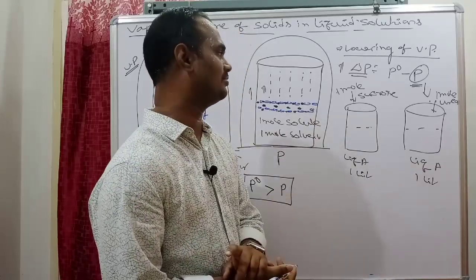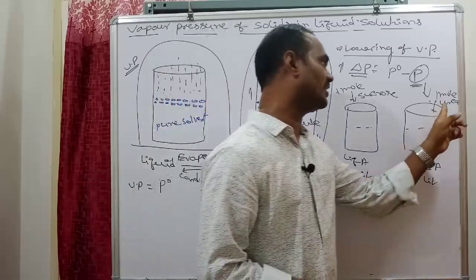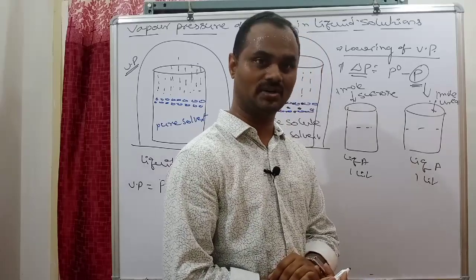In the first 1 liter of water, I dissolved 1 mole of sucrose. In the second case, I dissolved 1 mole of urea.